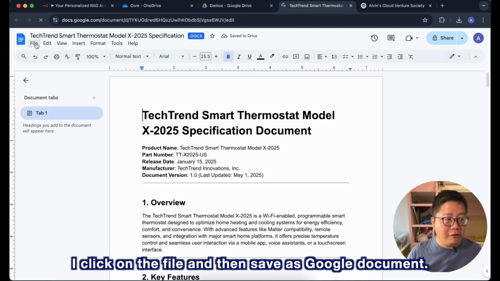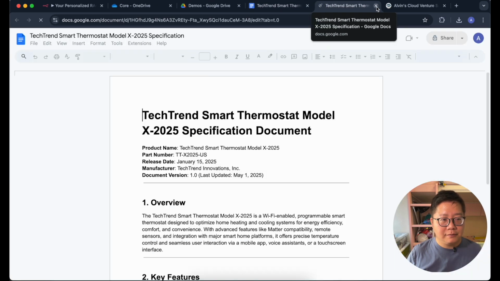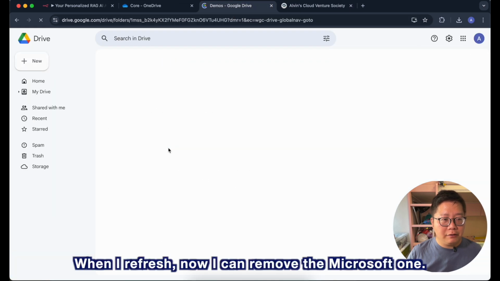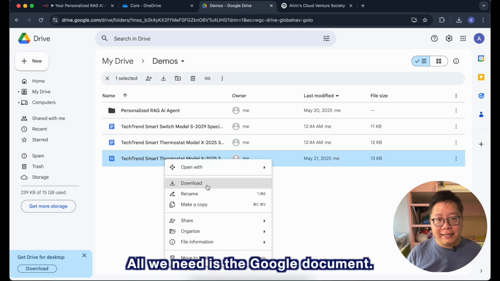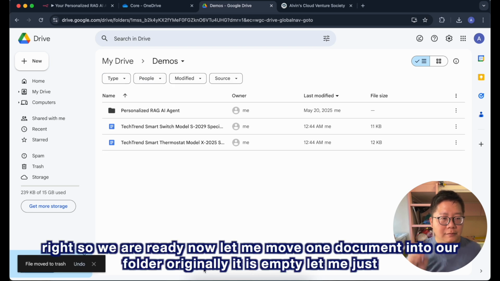I click on the file and then save as Google document. And here we go. When I refresh, now I can remove the Microsoft one. All we need is the Google document. Right? So we are ready.